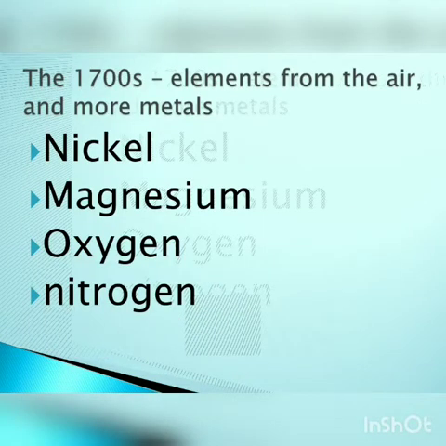Then in the 1700s, elements from the air and more metals were discovered. Metals like nickel and magnesium, and gases like oxygen and nitrogen. Scientists discovered 17 new elements in the 1700s. They isolated nickel, that means they obtained nickel from rocks, and magnesium from pond water. They separated oxygen and nitrogen from the air. Scientists named Henry Cavendish and Joseph Priestley removed oxygen from the air.